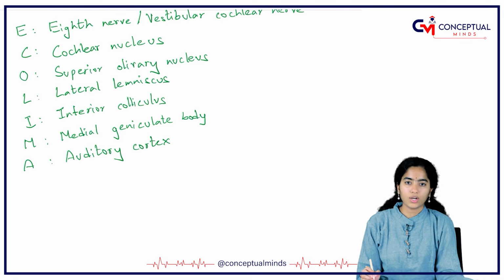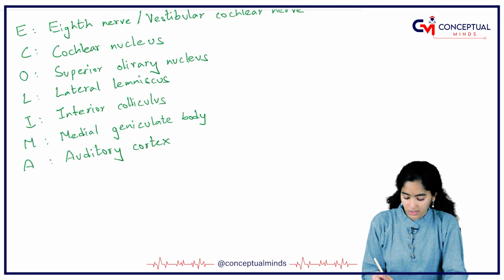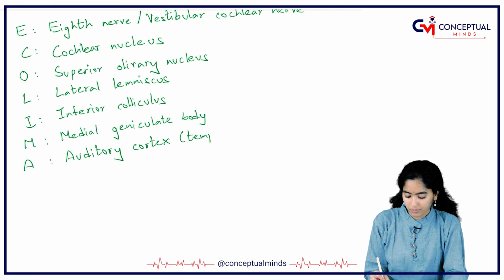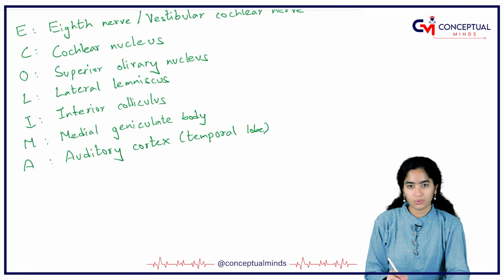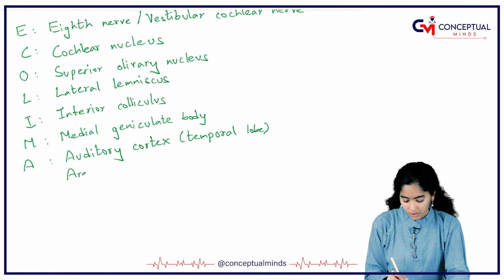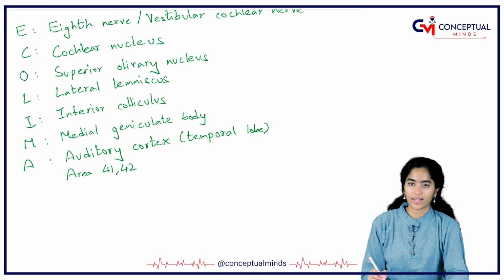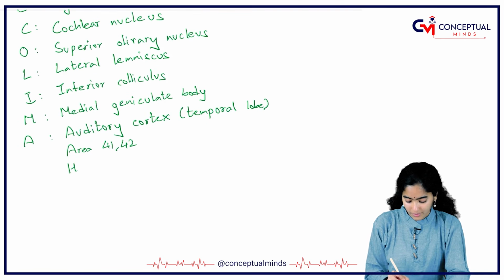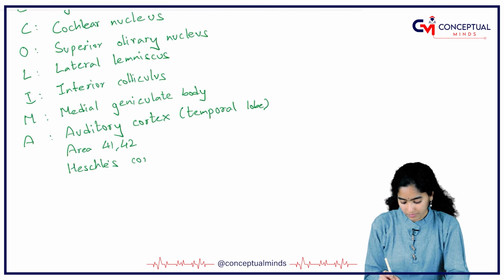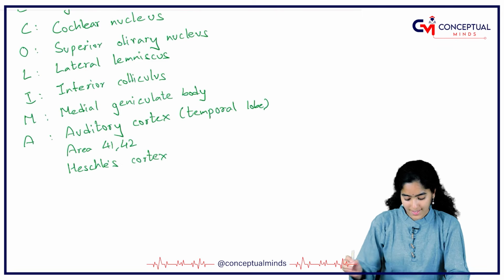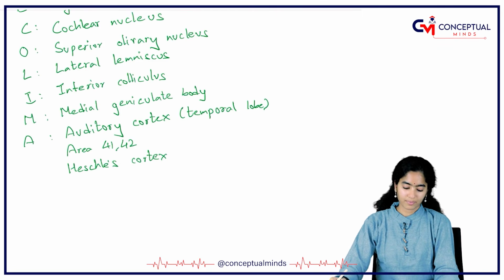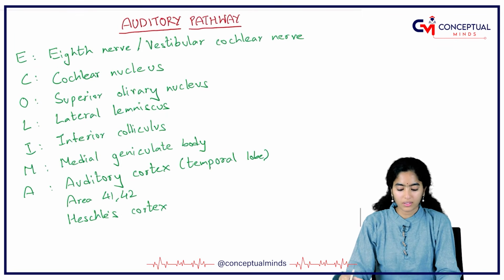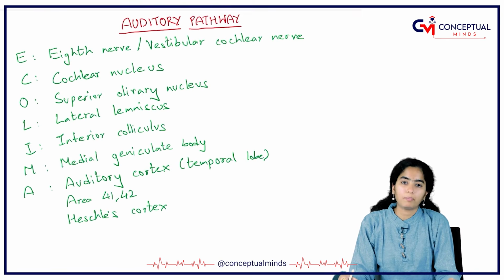And this auditory cortex is present in the temporal lobe. It is also known as area number 41 and 42, Brodmann area 41 and 42, also known as Heschl's cortex. So this is the pathway, this is the auditory pathway.